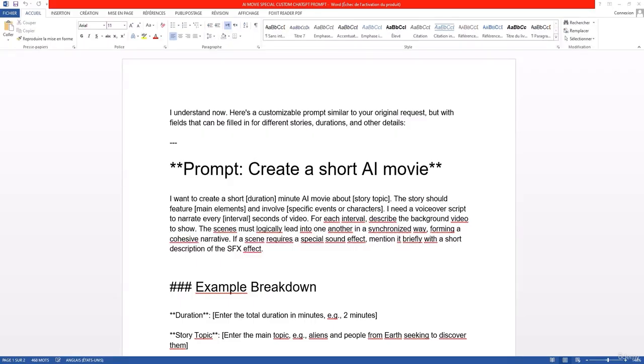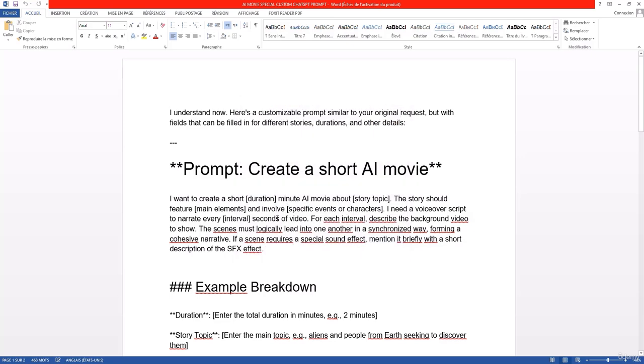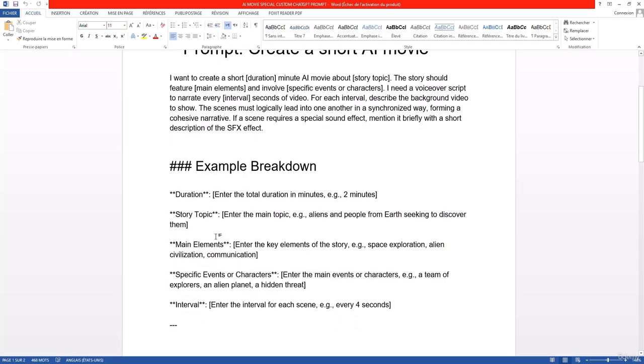Now, the prompt itself, you'll find it attached to the resources of this very lecture over here. And it gives you access to this prompt, which you can copy like this. And you can come over here. And the breakdown is very simple, and we explain everything about the breakdown. All right. And here you can actually go ahead and practice. So let's practice. First of all, we want this to be 2 minutes. So I'm going to remove this part that says 2 minutes, and I'm just going to keep 2 minutes.